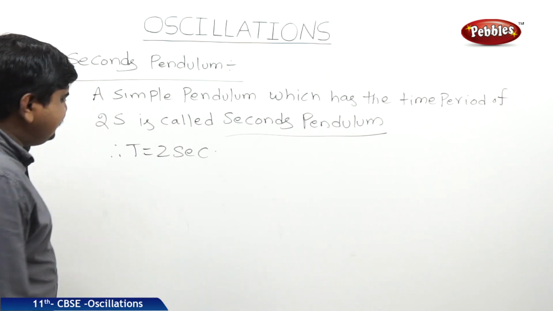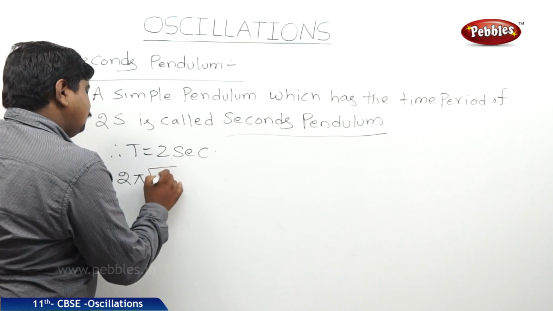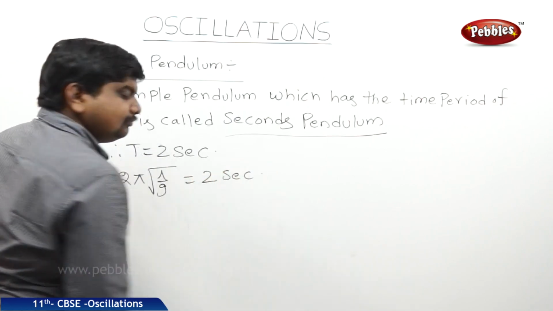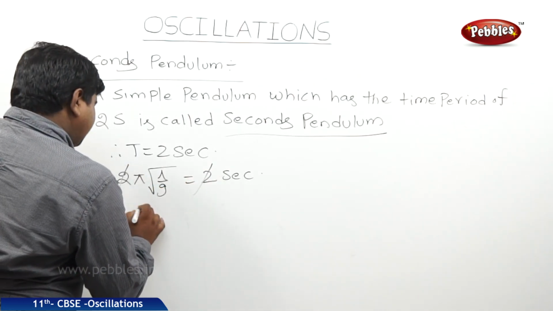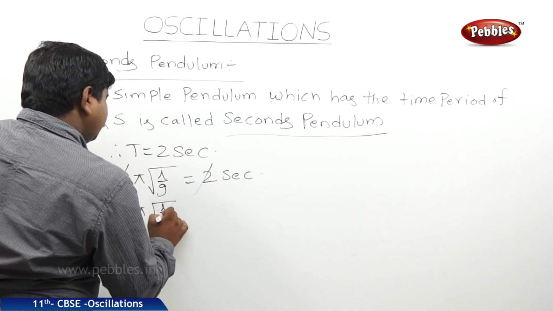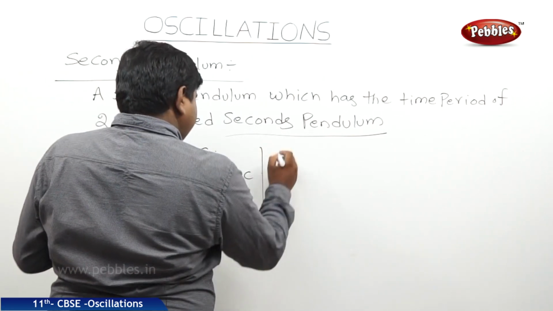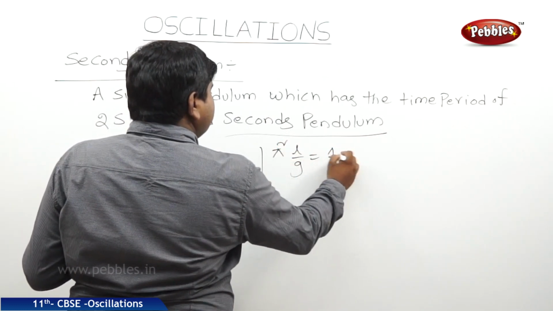The standard equation to find the time period is 2 pi into square root of L by G, which is equal to 2 seconds. Therefore, 2 and 2 get cancelled. Pi into square root of L by G is equal to 1. Therefore, pi square into L by G is equal to 1.